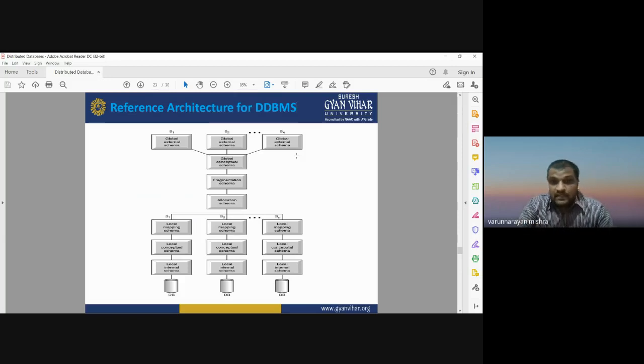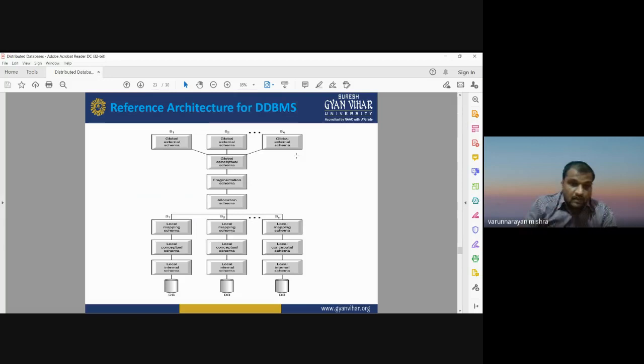There may be the fragmentation schema. Fragmentation means division into different components. So fragmentation can be done, and after the fragmentation, it checks whether it is suitable for our distributed database management system or not. If it is, then it will also work for the allocation schema. Now it will allocate different locations. That is known as the local distributed database management system or local mapping schema, which is also available at different sites S1, S2, S3. So after allocating the location to each and every database, there may be the local mapping